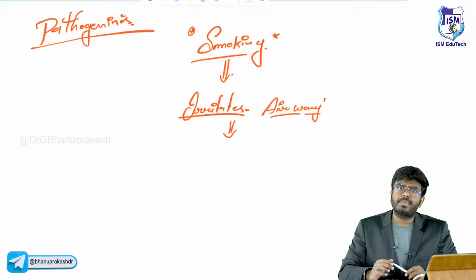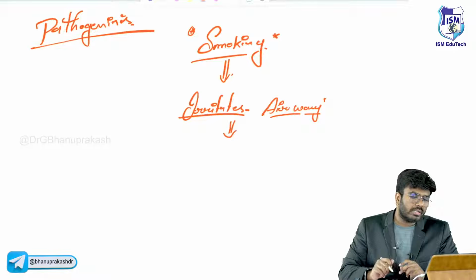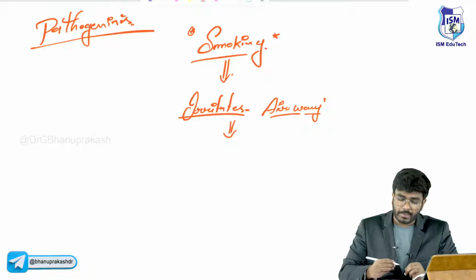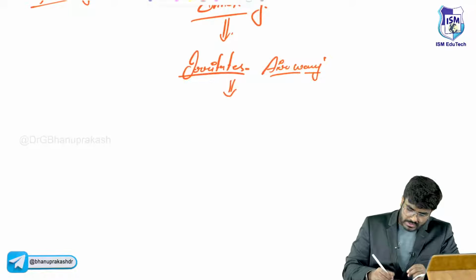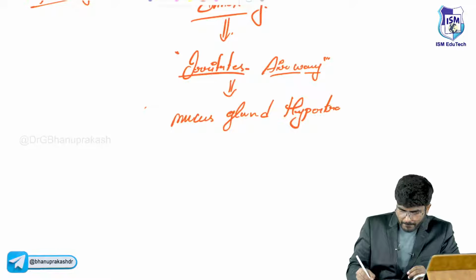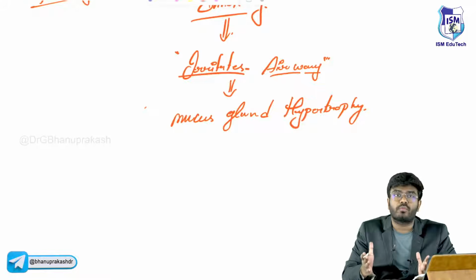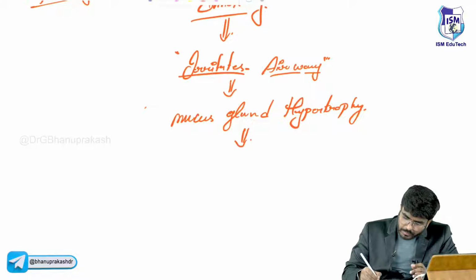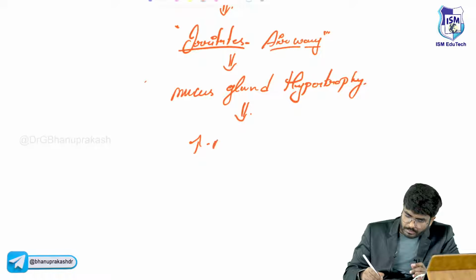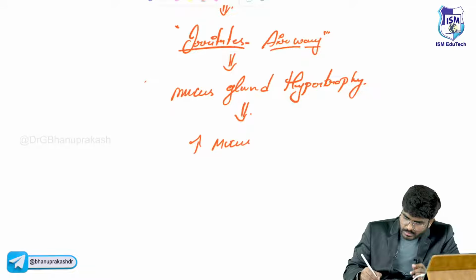The respiratory system will try to produce more mucus. To clear this dust away, the mucus gland is going to undergo hypertrophy, MCQ. So this irritation of the airway will cause mucus gland hypertrophy. How much hypertrophy? Not a normal hypertrophy, like too much hypertrophy. So these hypertrophied mucus glands, what will they do? They increase mucus production.